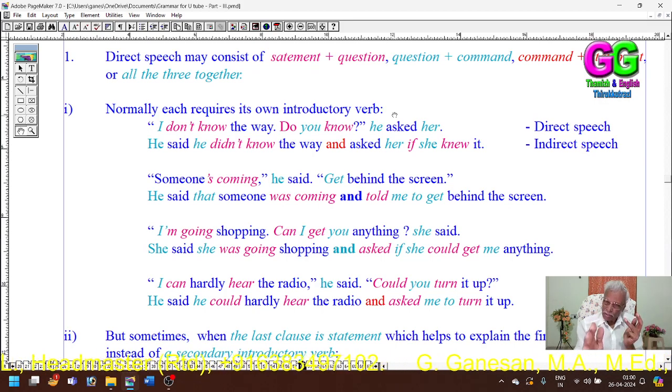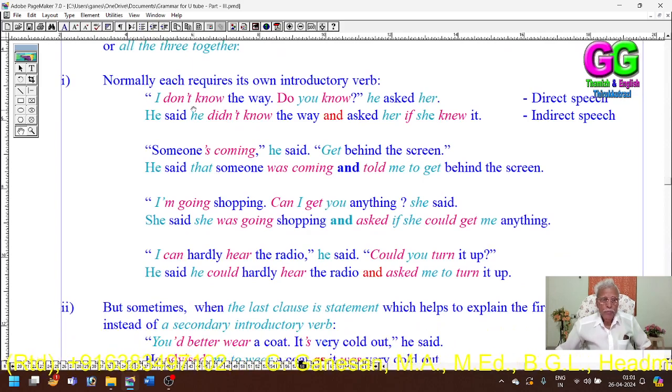A statement would take its reporting verb, a question its reporting verb, and a command its reporting verb. As they take their verbs when they act simply in the confined form, they would take the same form here also. See: "I don't know the way. Do you know?" he asked her. Here there are two sentences.